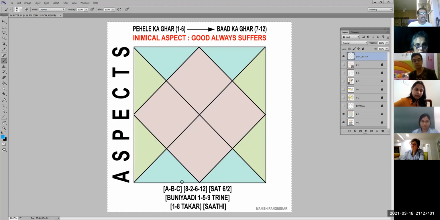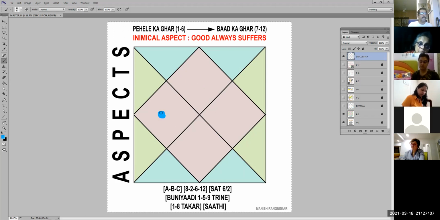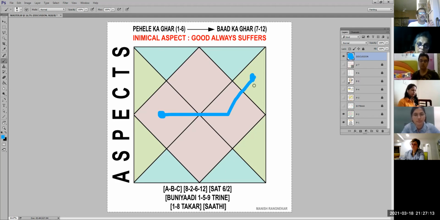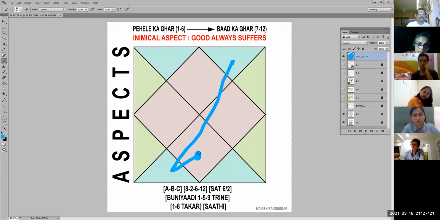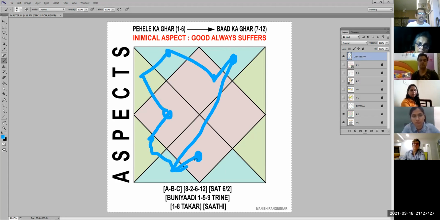Okay. Now this एक आठ का कैसे देखने का? It will need a little bit of practice, but it's not difficult. Wherever you see, if you remember the 180-degree hit which I used to tell you, सातवीं दृष्टि, वो सातवीं देके उसके आगे वाला पकड़ने का. So take anyone. Let's say you take this guy. तो इसका एक आठ का टक्कर कौन सा होगा? This one and then this guy. So this is your एक आठ का टक्कर. Because it will be 1, 2, 3, 4, 5, 6, 7, 8. Are you understanding what I'm saying?